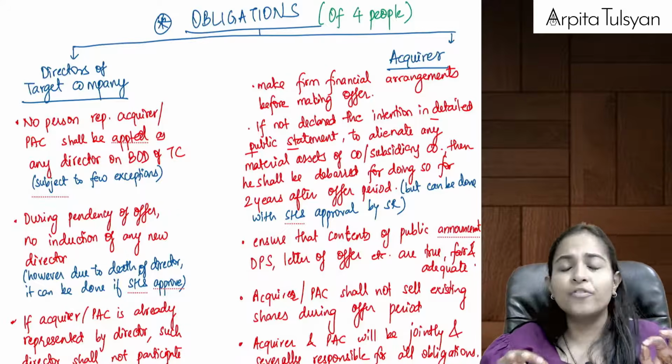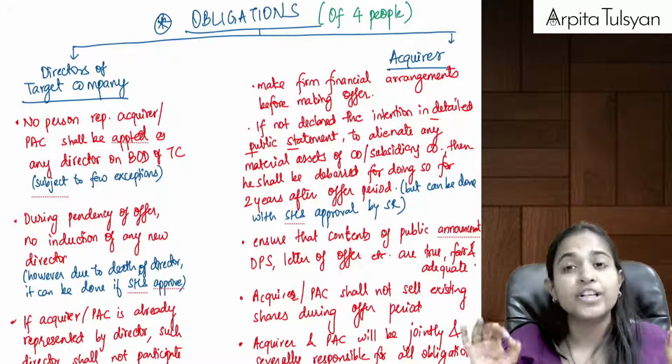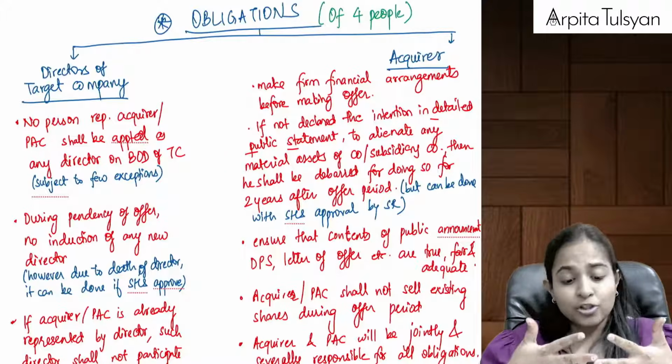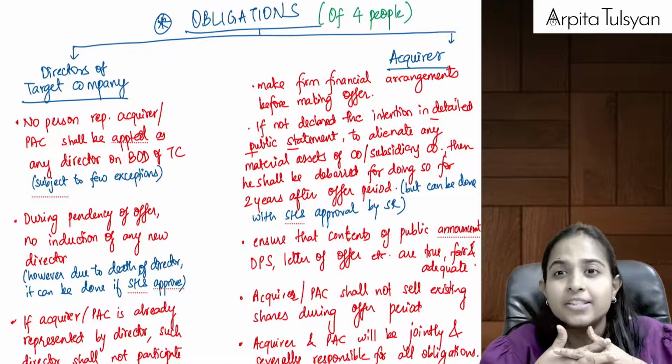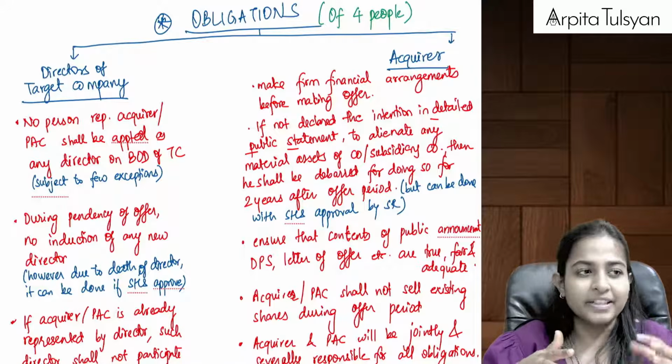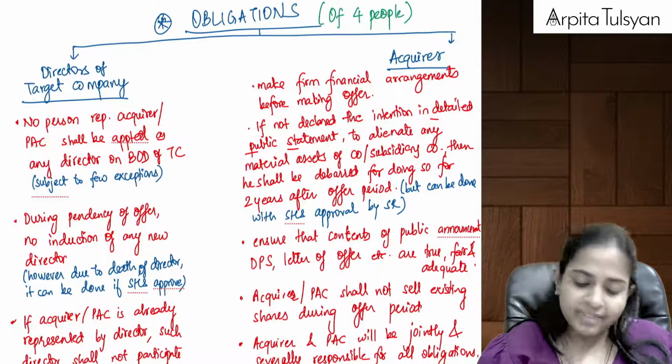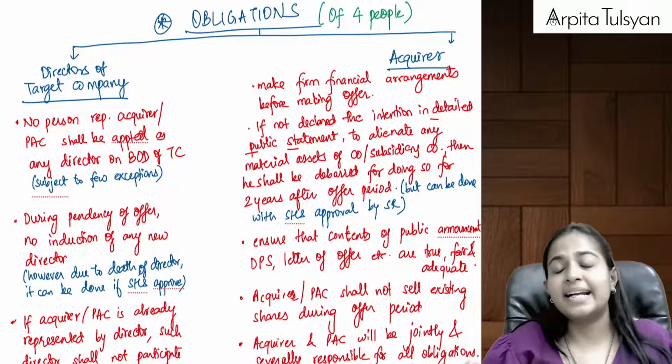Okay, all these provisions are given just to ensure what? Just to ensure independence, just to ensure that offer and directors should not be mixed together. Are you clear with this? Yes. Okay. Then after that, going to the next part, that is the second obligation.